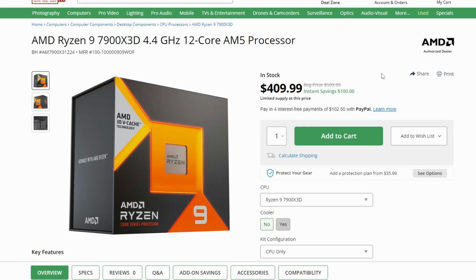Also at B&H, the retailer, we're looking at the same pricing here, which is 409. Again, in literally all other vendors we're looking at the same kind of price drop, so that's pretty good. Even though in this case the pricing was a bit lower, because they were selling this for 509 and now we're looking at 409. So it was a better deal at this vendor in the past, but now it's similar pricing all around, so no big deal. But a big deal is that the price did get a huge drop, so that's good.